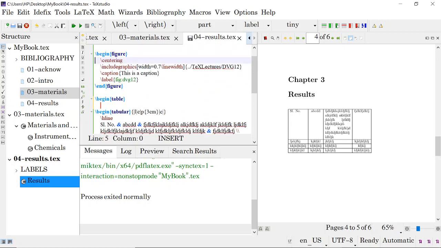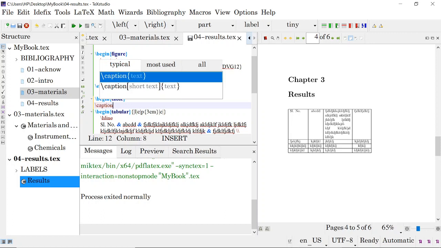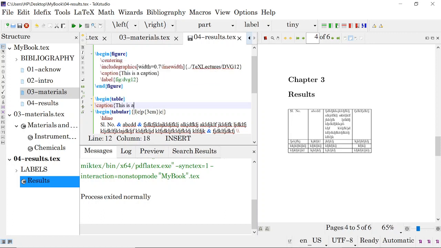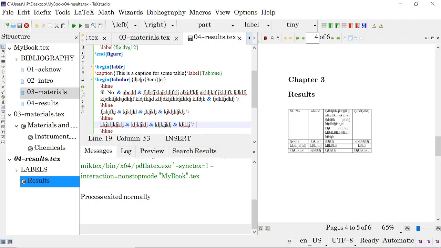Now after begin table you can add a caption like this. Now you can give a label also. Label tab 1, and for this it is already there.